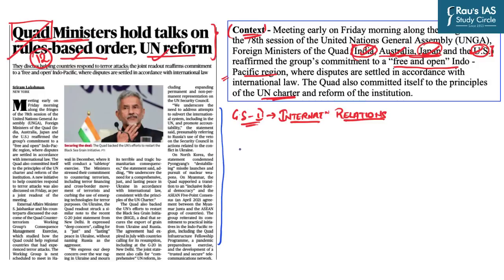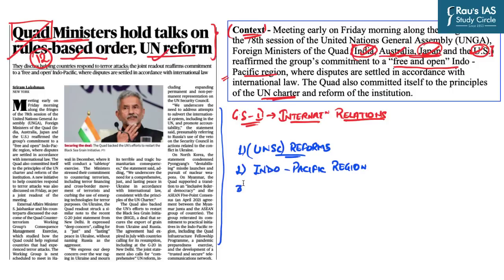A few of the themes we have talked about in this context. For example, the UNSC reforms. These members, especially India and Japan, believe that the UNSC, that is the United Nations Security Council, requires certain reforms. The second important issue they have talked about is the peace and security of the Indo-Pacific region.